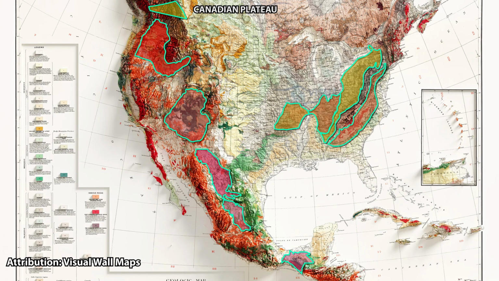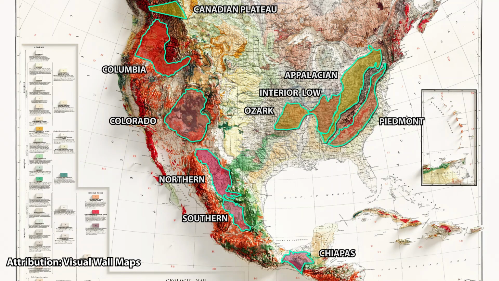Higher plateaus in North America are found in the western region, a small portion of which lies in Canada. Other plateaus in the western region include the Colorado and Columbian Plateau in the USA and the northern and southern plateaus in Mexico. The plateaus in the eastern region are of lesser height. They include the Appalachian, Ozark, Piedmont, and Interior Low Plateau. Grand Canyon is a part of the Colorado Plateau.